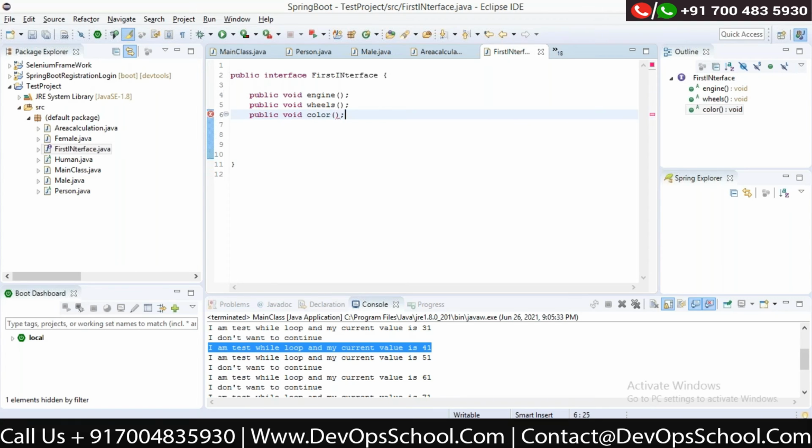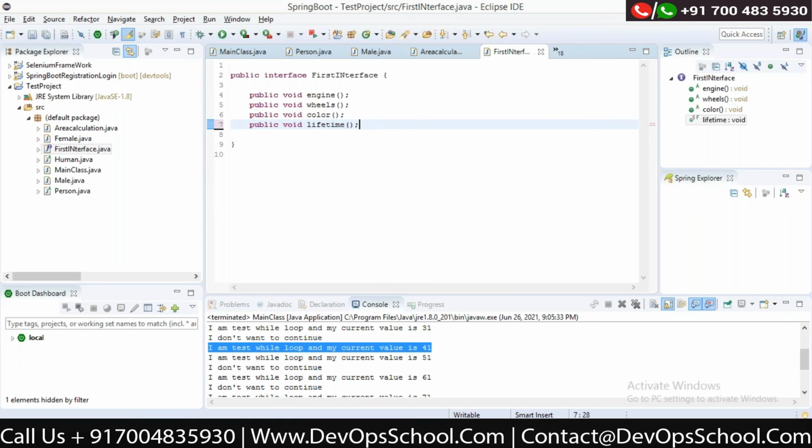This is a contract you create. In your application, your manager has decided that your application should look like this, and this is what properties it should have. But how you implement it is up to you. So using the interface, you can ensure how your application should behave. You can't have, for example, I write color. We have written, for example, public void lifetime.